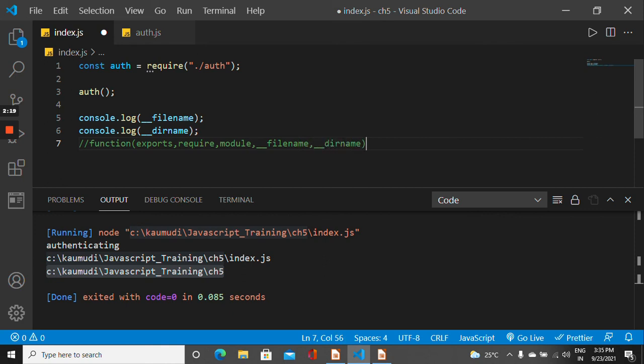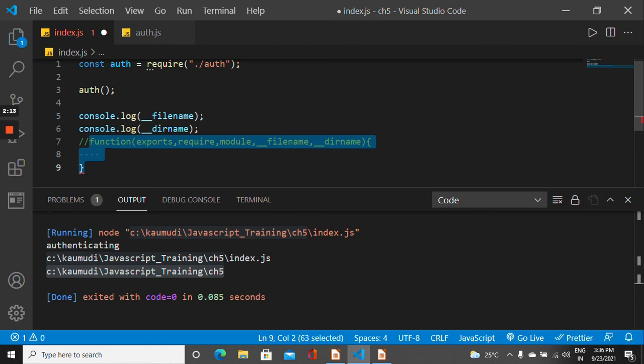So basically what is happening is whenever we write any Node.js code, it is getting wrapped inside or wrapped with this IIFE. So any code that you write would be running inside this immediately invoked function expression, and that is how the code that we write in any Node.js module would have these local variables, exports, require, module, __filename and __dirname available to them, and that is how we get to use them in our Node.js file.